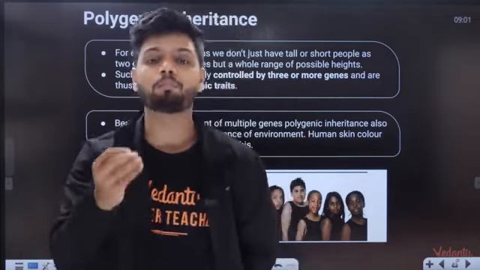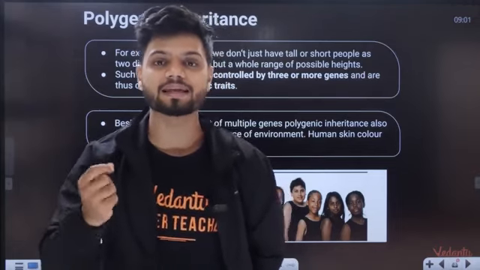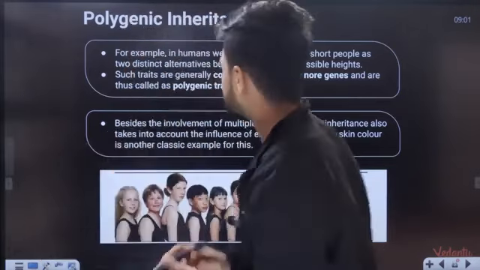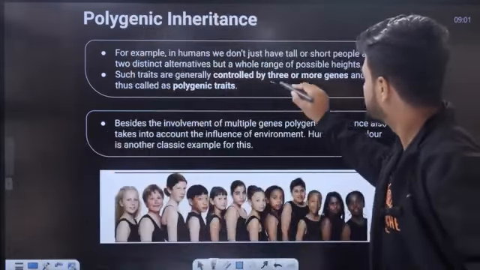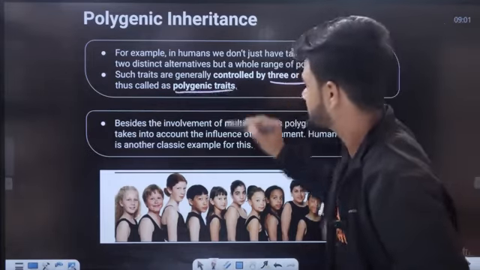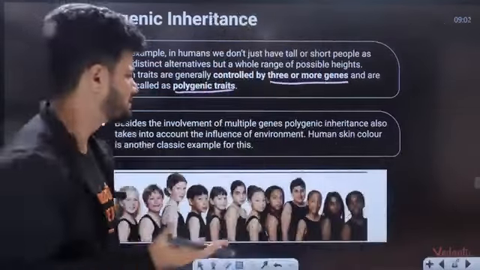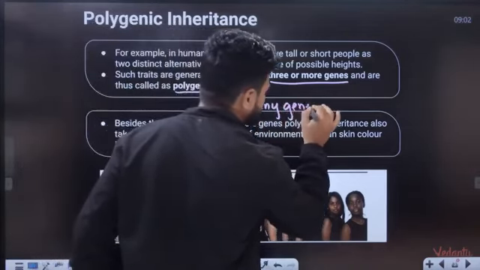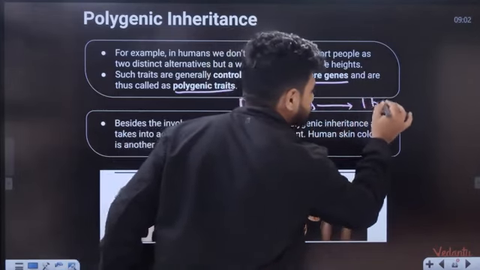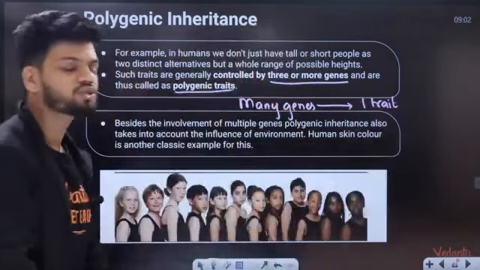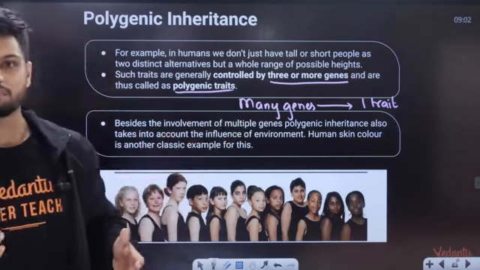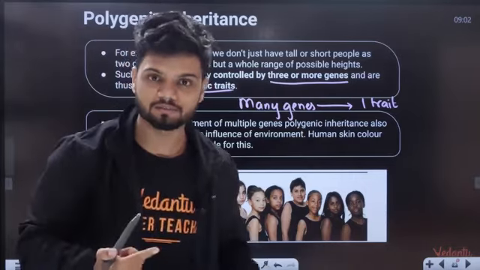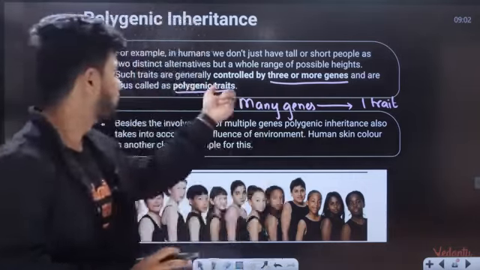So there is something called polygenic inheritance. Polygenic inheritance explains all of these intermediate types of phenotypic expression. Such traits are generally controlled by three or more genes and are called polygenic traits. Very simple: when many genes control one trait, it is called polygenic inheritance. For example, gene A, gene B, gene C, all three genes are responsible for human skin color. That is going to be your polygenic trait.